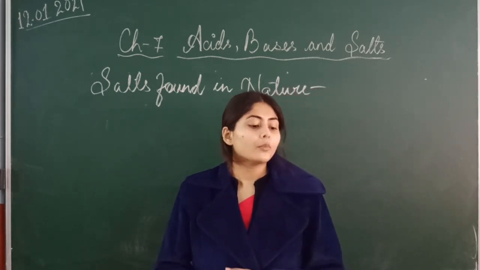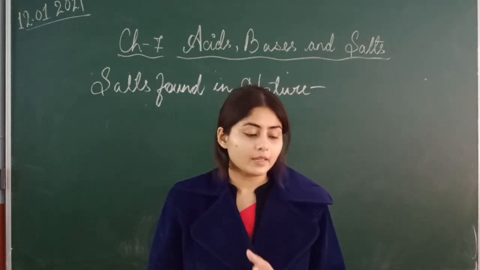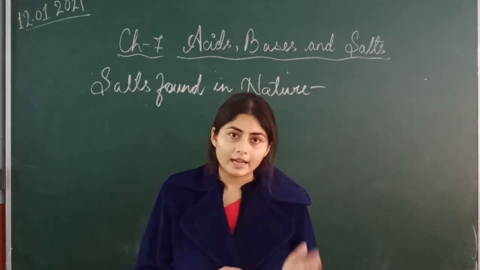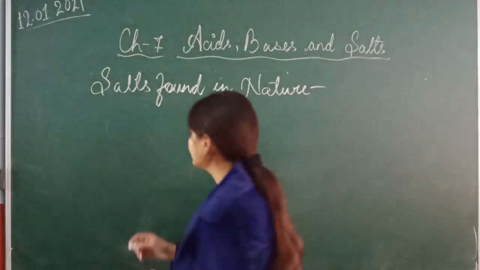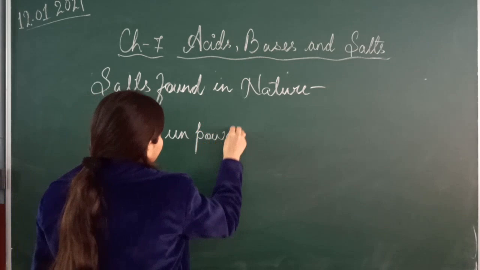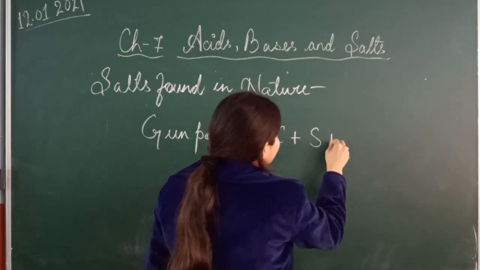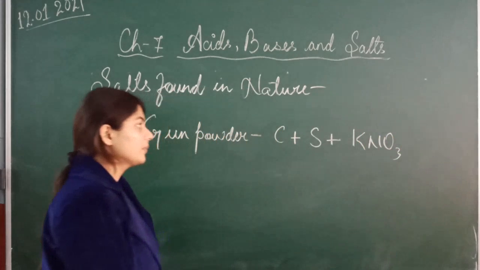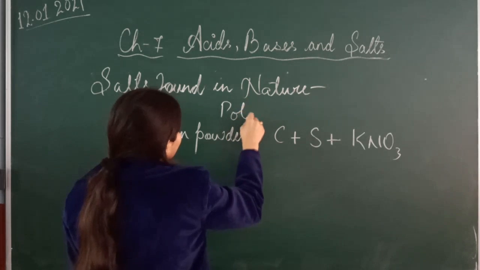Remember one thing, the formula of gunpowder. Potassium nitrate is used in making gunpowder and matchsticks. The formula of gunpowder is C plus S plus KNO3, that is carbon plus sulfur plus potassium nitrate. Remember this. So this is a use of potassium nitrate.